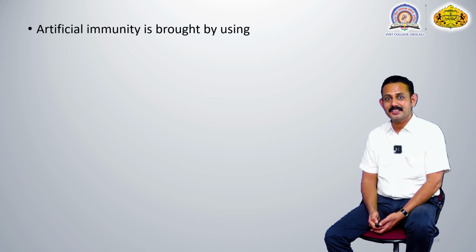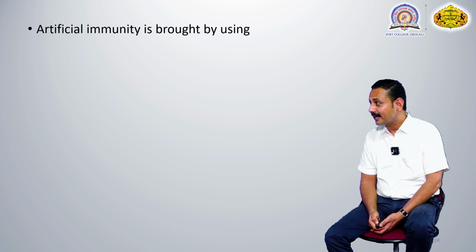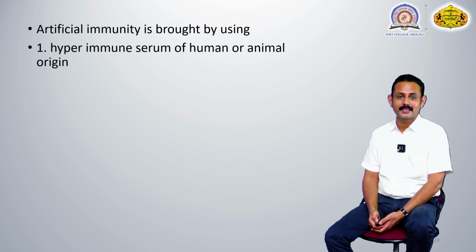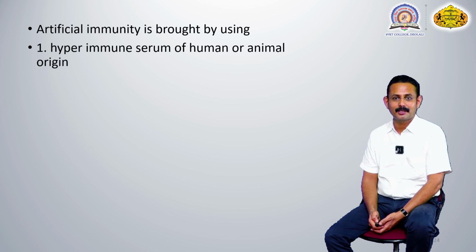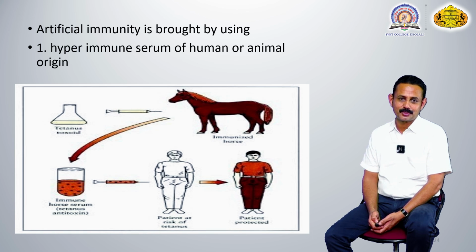This artificial immunity is also brought about by the use of hyperimmune serum of human or animal origin. This picture shows how the hyperimmune serum is produced. It is explained by taking the example of the production of tetanus antitoxin. Tetanus is a very dangerous disease caused by Clostridium tetani.